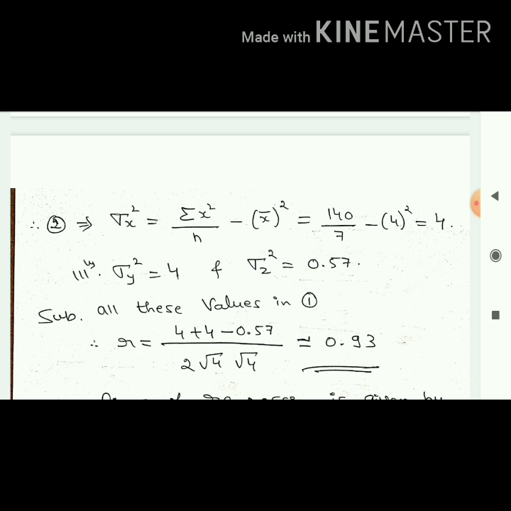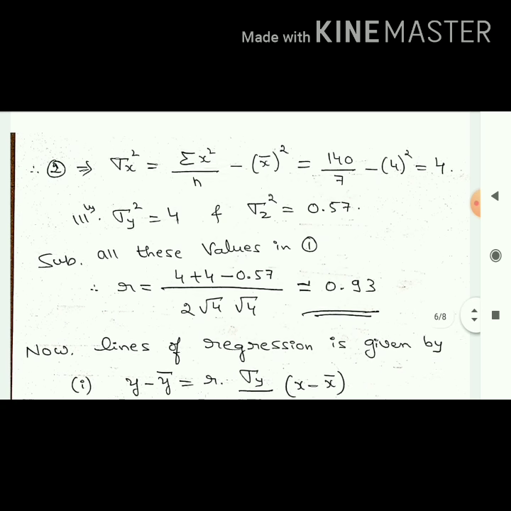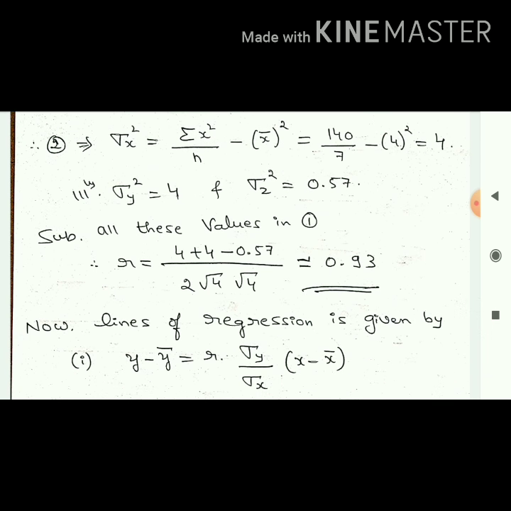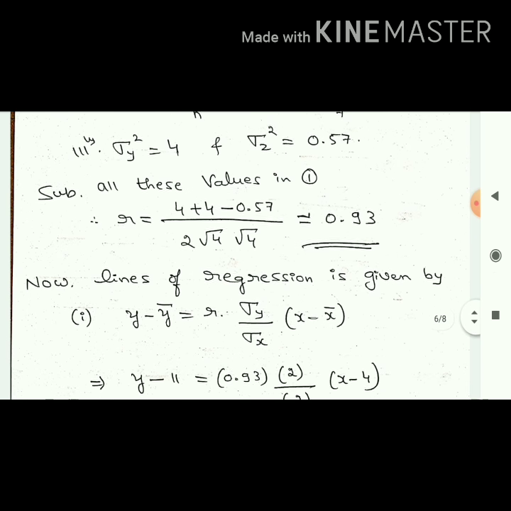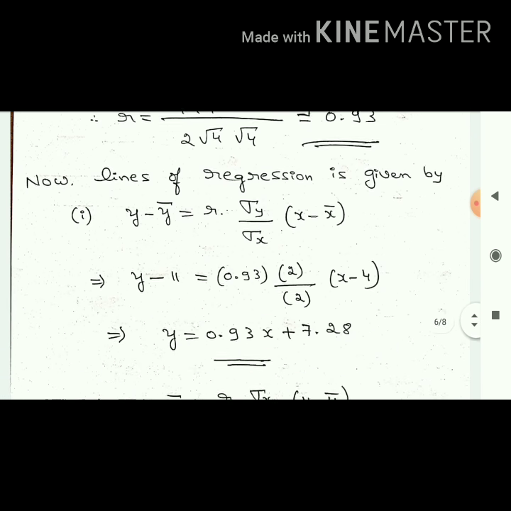Substitute in the main equation for r. So r equals 4 plus 4 minus 0.57 divided by 2 into square root of 4 into square root of 4. What is the answer? 0.93. Done. But remember, the answer should be between minus 1 and plus 1. Here we got 0.93, so the first part is done. Now they are asking us to find the lines of regression. What is the formula? First one, there are two formulas.